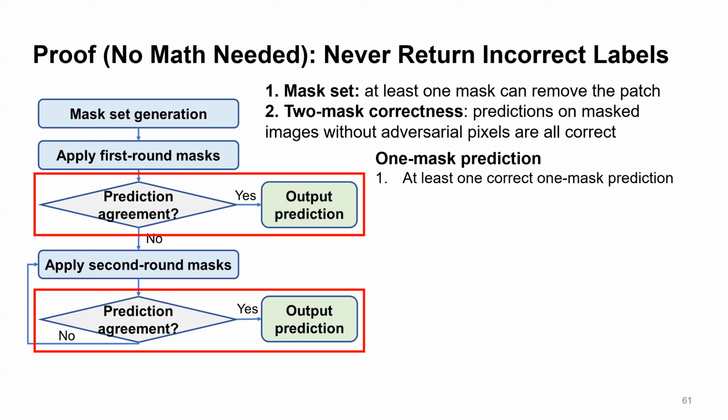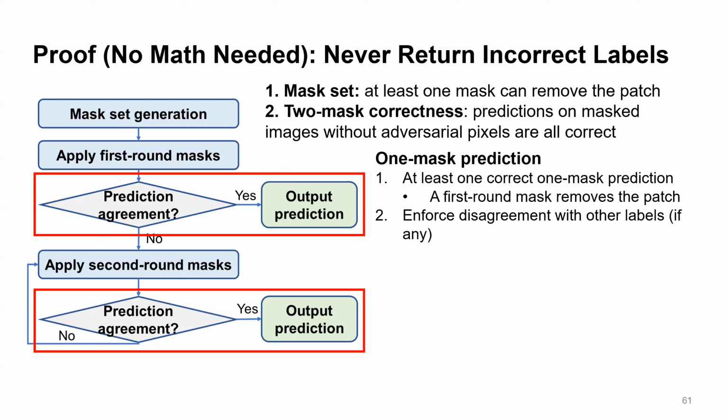This is because at least one first round mask will remove the patch, and due to the two-mask correctness, the model prediction on this masked image without adversarial pixels is correct. Then this correct prediction will enforce a disagreement with any other labels if there are any other different labels. So we will never return an incorrect label in the first round masking.